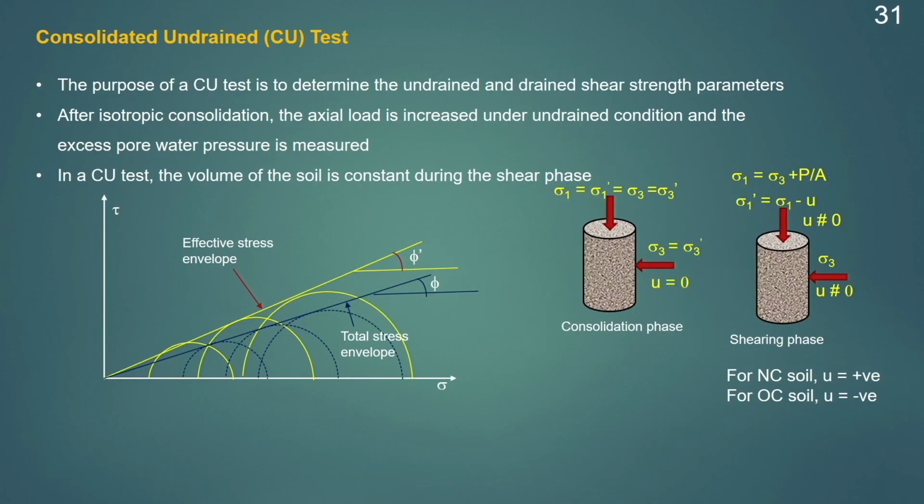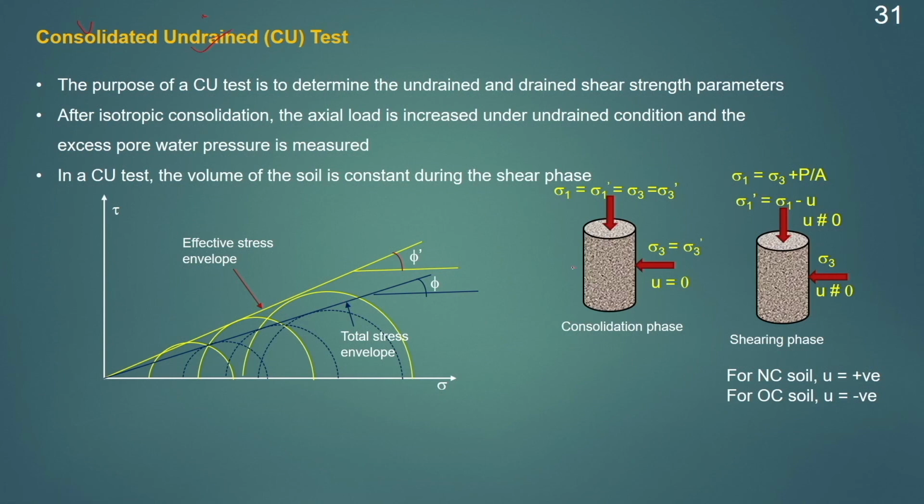Next comes the consolidated undrained test. As the name suggests, in the consolidated undrained test, the sample will be consolidated in the first stage by opening the drainage valve, and it will not be allowed to consolidate during the shearing stage by closing the drain valve. So, therefore, this is an undrained test.